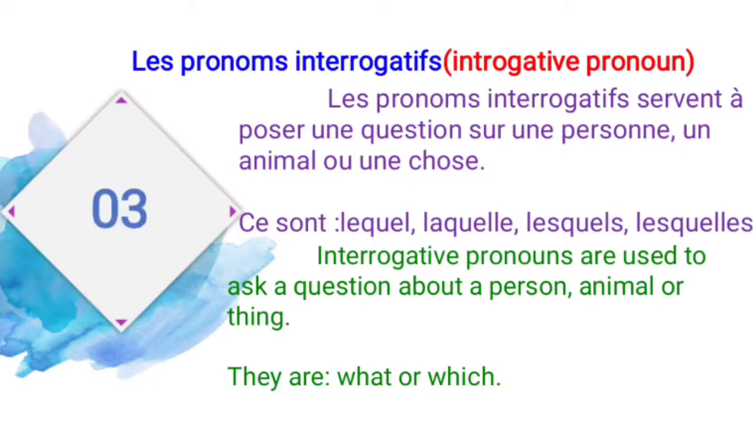Let's see the definition in French and English. Les pronoms interrogatifs servent à poser une question sur une personne, un animal ou une chose. So it means interrogative pronouns are used to ask a question about a person, animal, or thing. And what are the interrogative pronouns? Ce sont lequel, laquelle, lesquels, and lesquelles. So these are the interrogative pronouns. It means what or which.